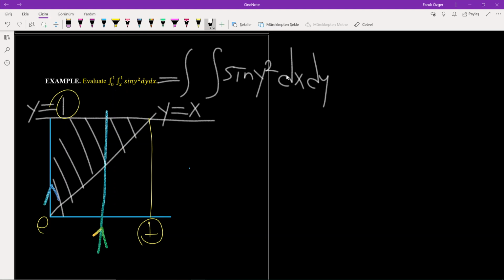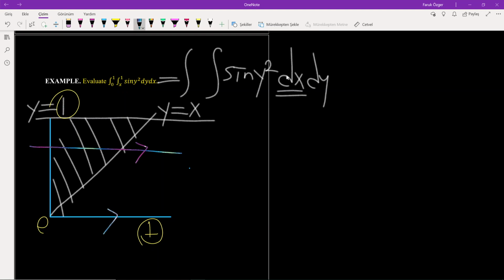So since the variable of the inner integral is x, we now draw a line parallel to the x-axis. This is the parallel line.